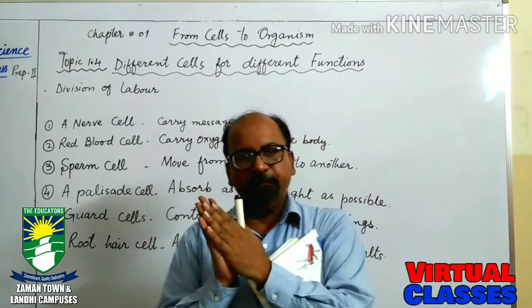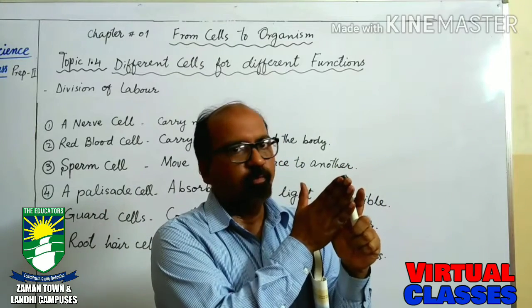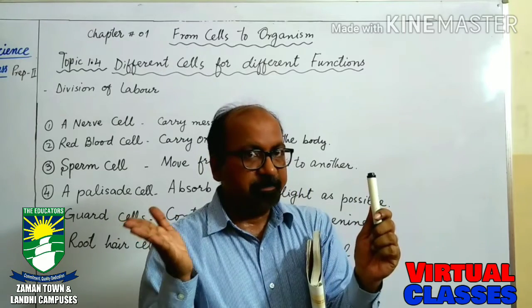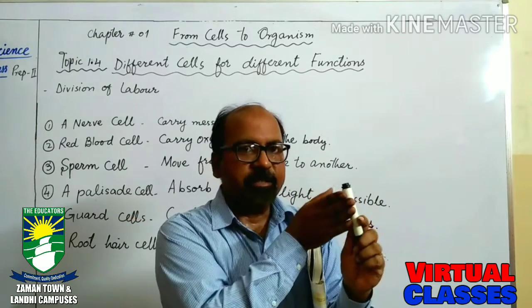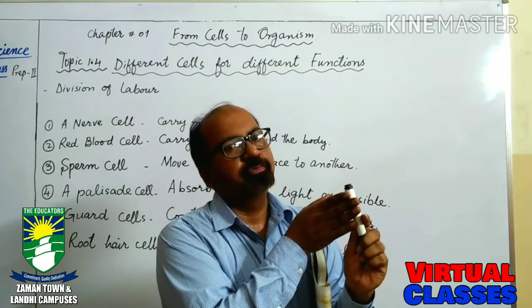So for example, if my hand touches a hot object, what will happen? Definitely I will take off my hand because it is a hot object. So how did I come to know that?